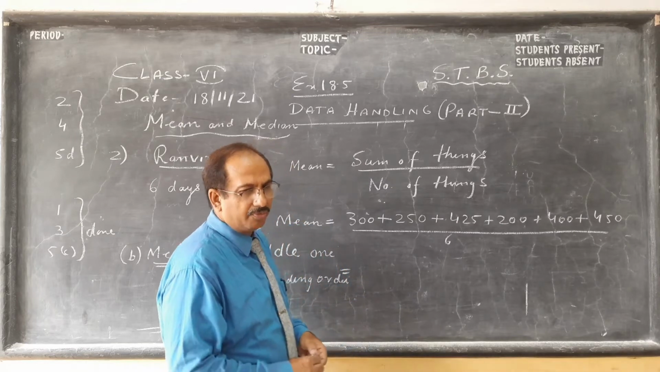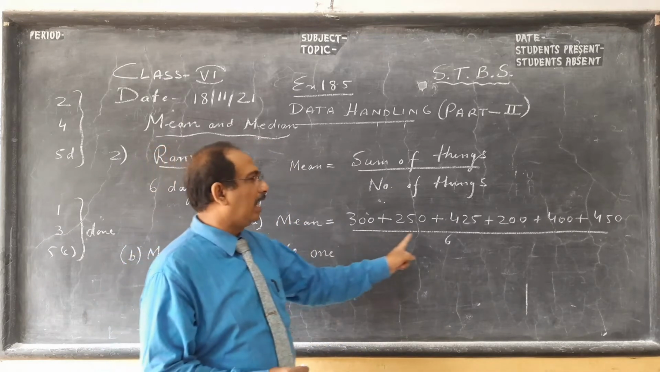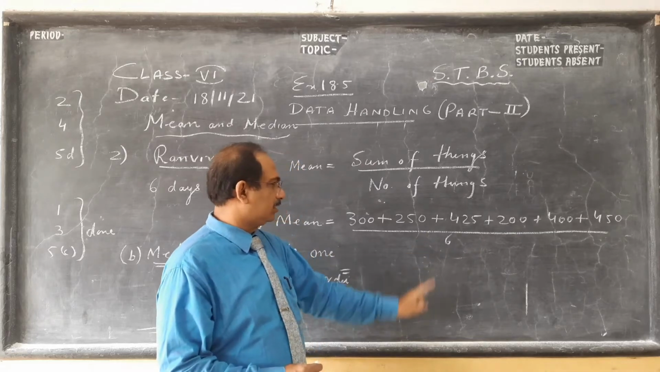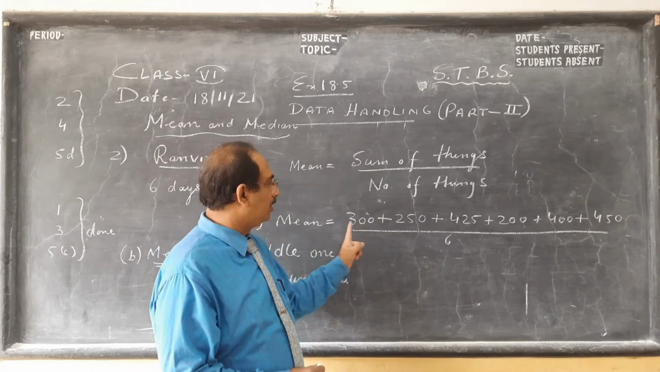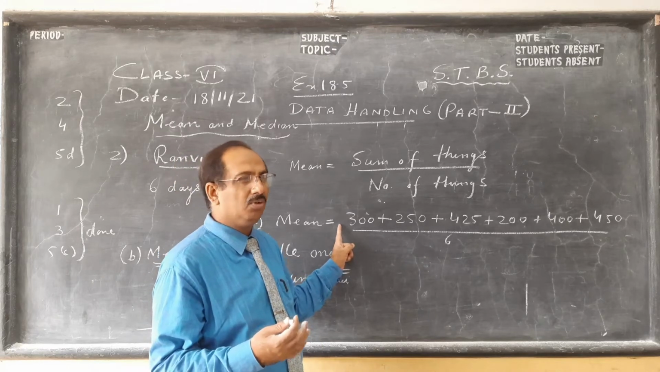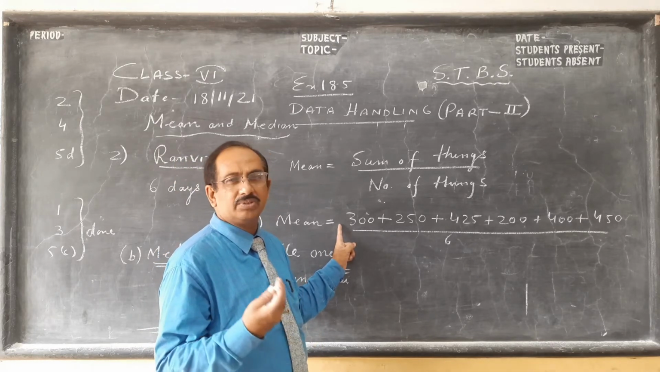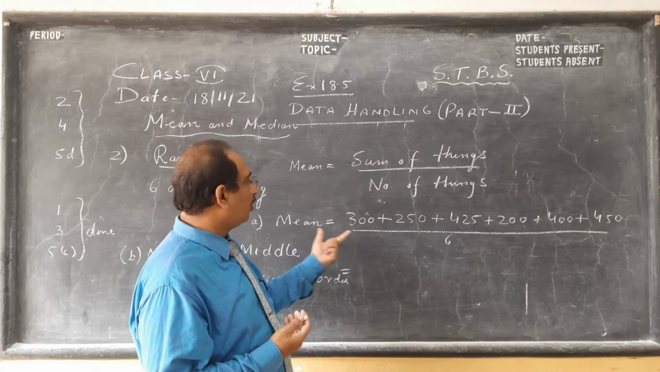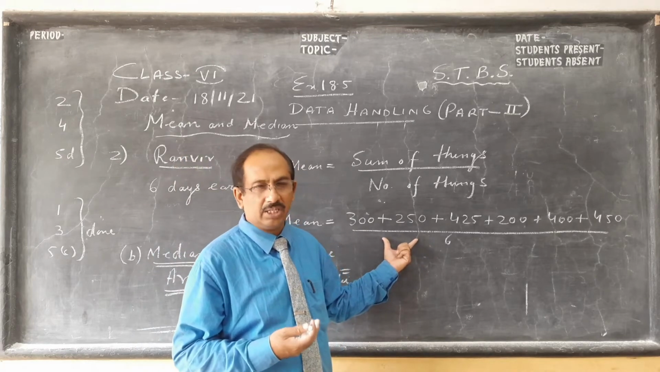So when we want to find the mean, we add all this, and 6 is not given. See how many number of data is there. Data, I told you in my part 1 video, is anything which conveys a message, which tells something. And this is called raw data. We will see there are different types of data.